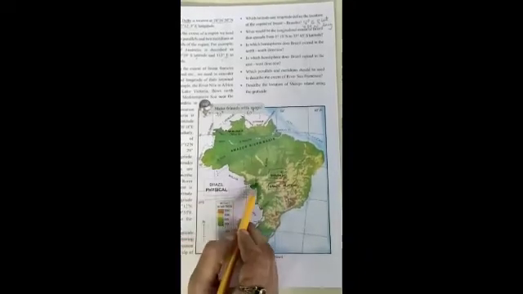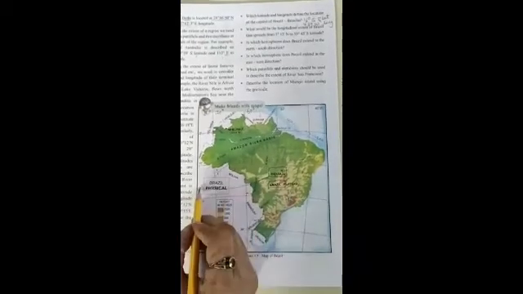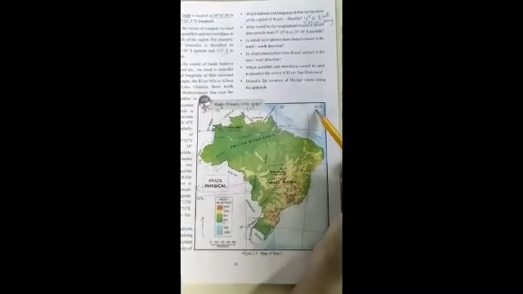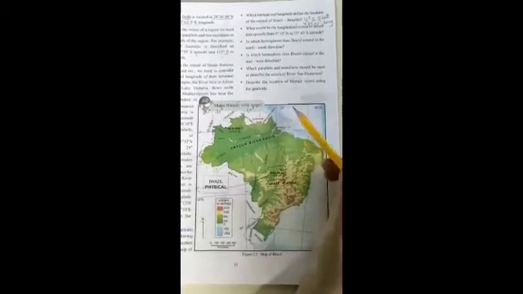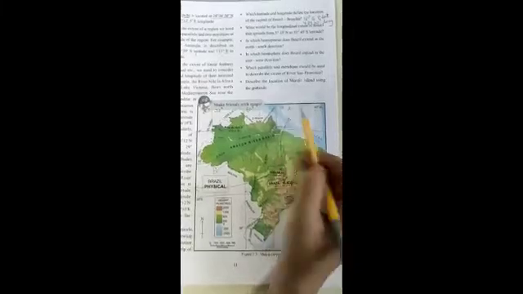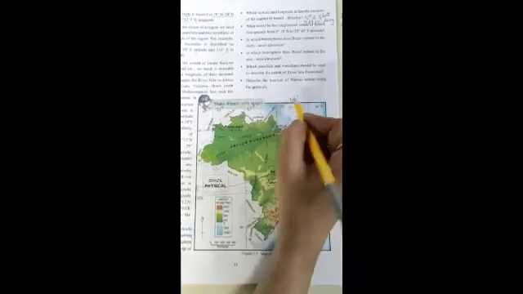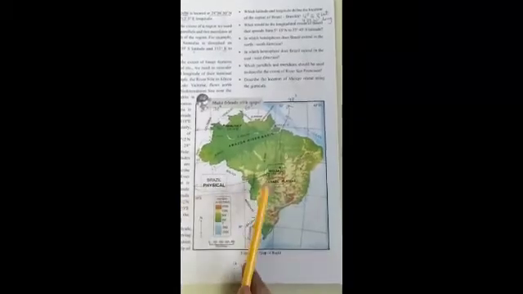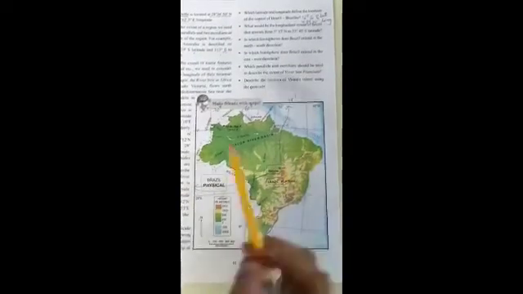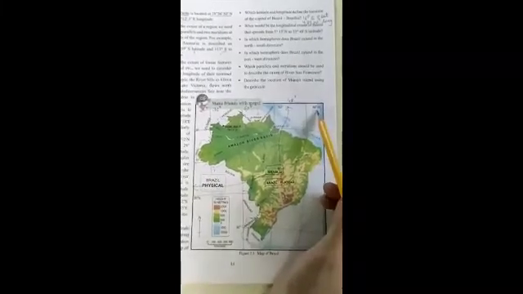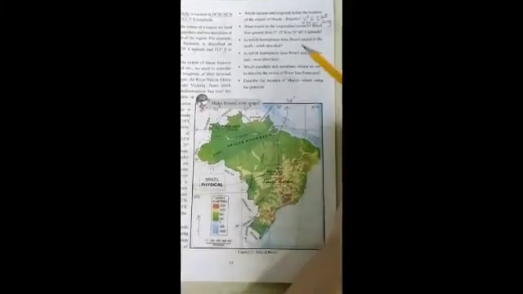So this arrow, this line, is your latitude. And the next is 48 degree from west. So this is your 40 degree west. So 48 degree comes between 50 to 40 degree. So this is your extent, that is 48 degree. Understood the first answer? Now see the next. See, this is your latitude and this is your longitude. Latitude comes under 16 degrees south and longitude comes under 48 degree west.